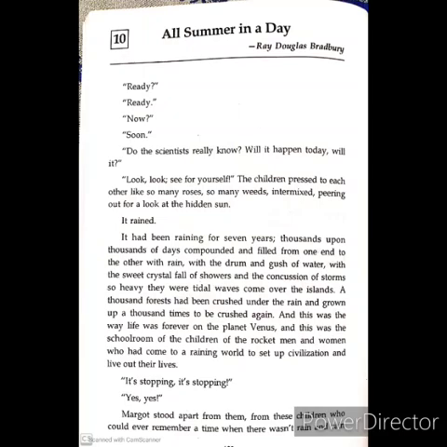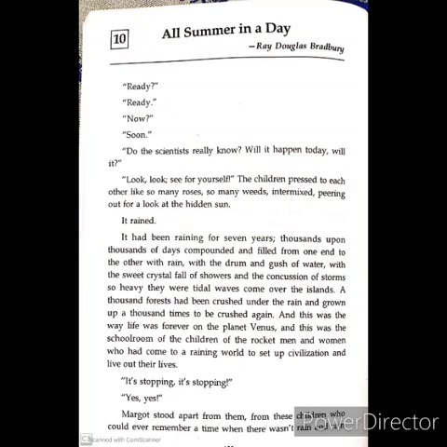"A thousand forests had been crushed under the rain and grown up a thousand times." Children, this is a hyperbole. It is not possible that a thousand forests will get crushed. That is not possible. Hyperbole has been used to show that an enormous number of forests get crushed because of this tremendous rain.